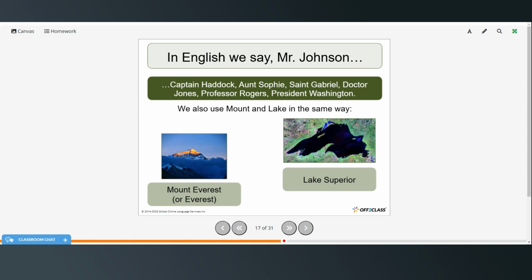So in English, we say Mr. Johnson, Captain Haddock, Aunt Sophie, St. Gabriel, Dr. Jones, Professor Rogers, President Washington, and we also use Mount and Lake in the same way. So Mount Everest, or just Everest, or Lake Superior.